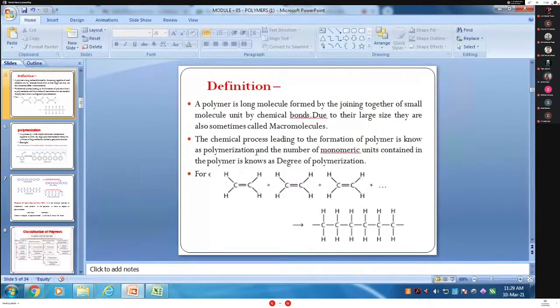First year having 4 divisions: division A, division B, division C, and division D. When the small units combine together, then form the first year. Like this one is the polymer: the small molecule, 1 2 3 4 ethene molecules combined together. By applying heat and pressure, it can be converted into the polymer molecule called as polythene. Means double bond is converted into the single bond.